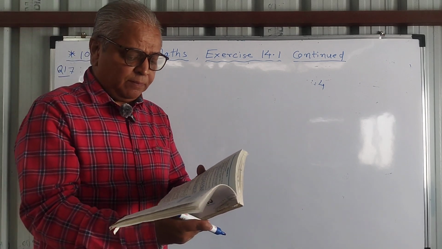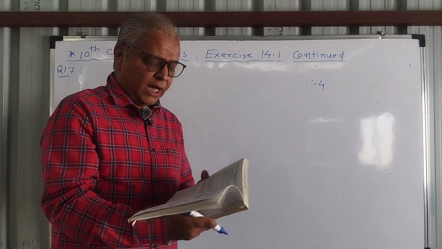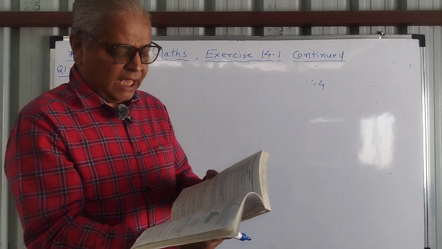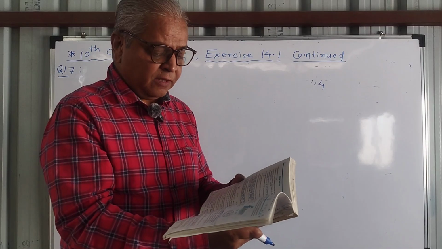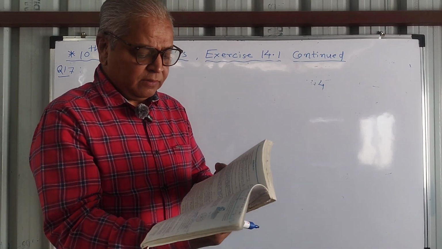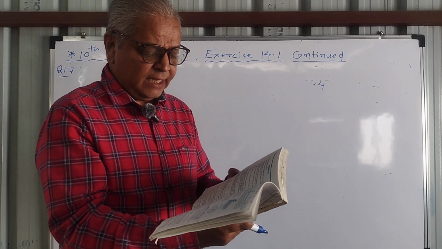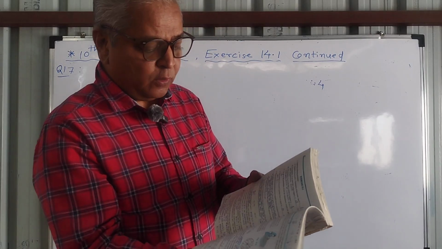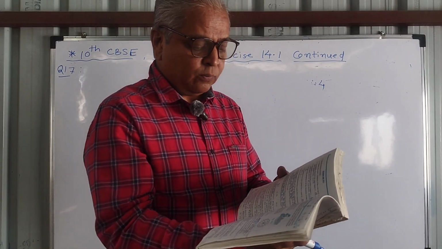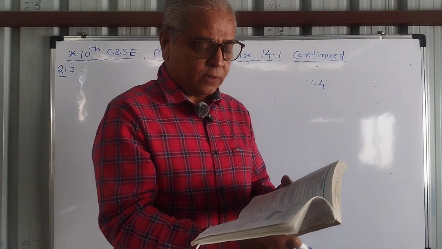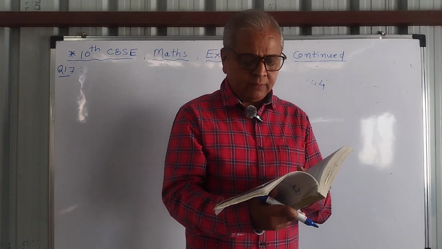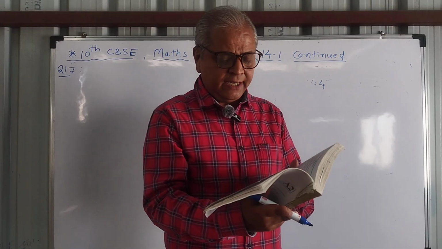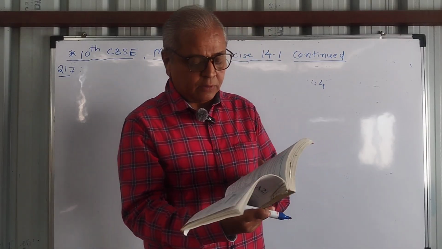Now here total bulbs 20, out of that 4 are defective, that means 16 are good bulbs. One bulb is drawn at random from the lot. What is the probability that the bulb is defective? As there are 4 defective bulbs, favorable outcomes for this event is 4 and possible outcomes is total 20 bulbs. So 4 upon 20 is the probability.